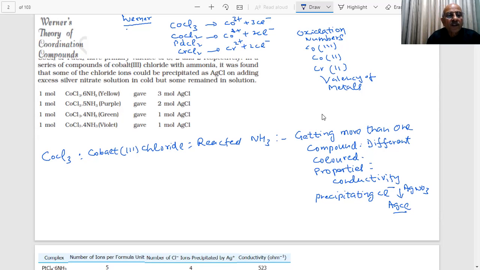The interesting thing to understand here is, first of all, why will you get more than one compound? Second, these compounds had different properties. In chemistry we have learned that there is a valency of every element, the combining capacity.